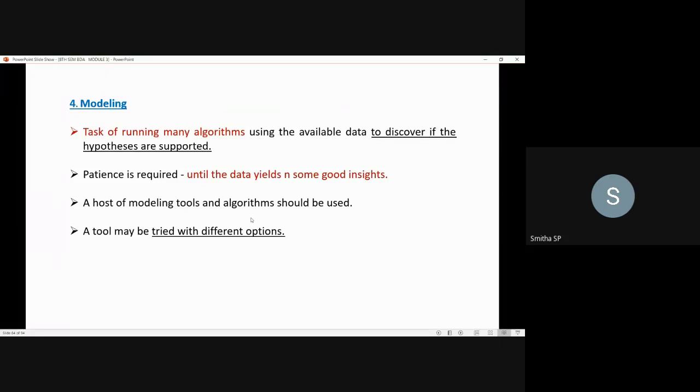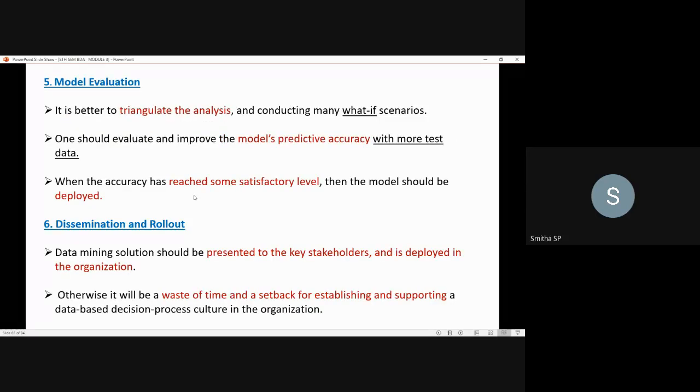Next thing is the tool which you are using for this modeling. It may be tried with different options, such as running the different decision tree algorithms. So it is about modeling. And coming to the fifth step, it is model evaluation. It is better to triangulate the analysis and conduct many what if scenarios.